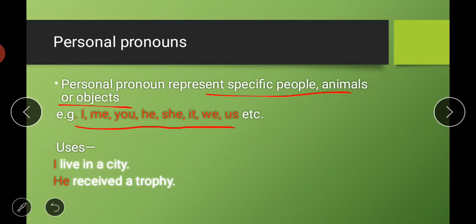So let us see how we can use these. The first one is: I live in a city. So a person is telling about himself that he lives in a city. So, I live in a city. Then, he received a trophy. So the words I and he, which are red in color, are the pronouns here.